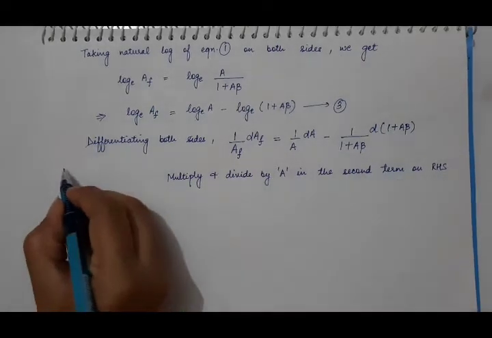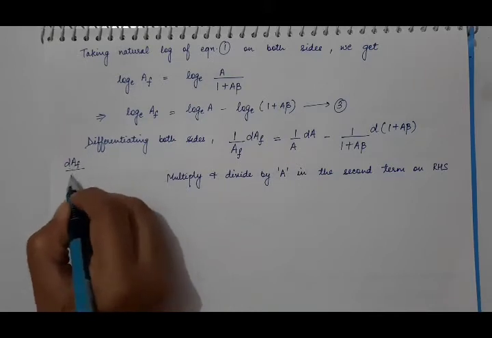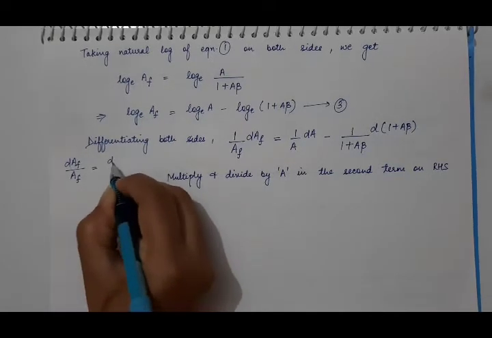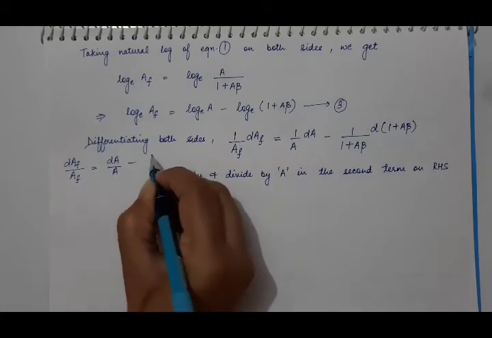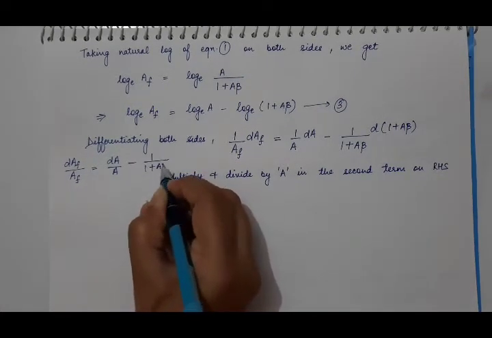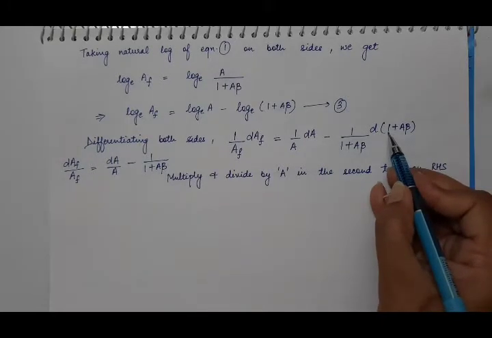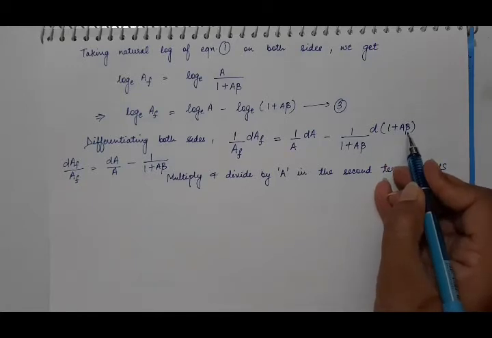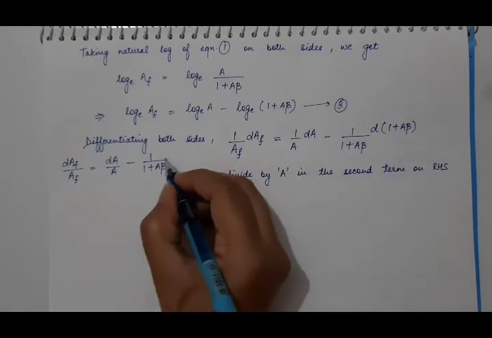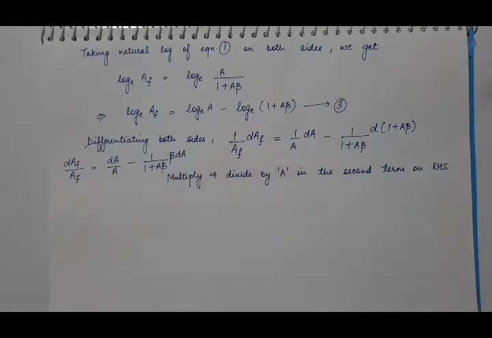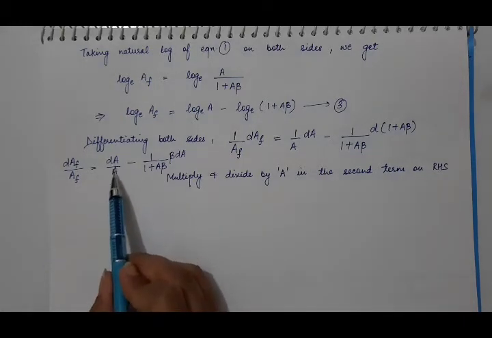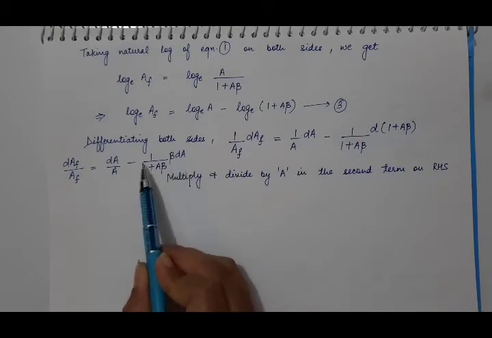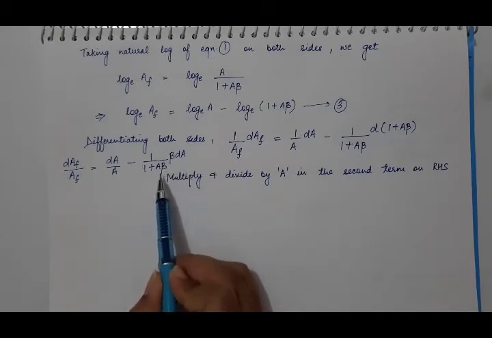So dAF by AF is equal to dA by A minus 1 upon 1 plus A beta into the differentiation of 1 plus A beta. Differentiation of 1, as it is constant, will be 0, plus beta is also constant, so the differentiation of A will be dA. So here we'll have beta dA. Now the next step: here we have dA by A, here we have dA, but in the denominator we don't have a separate A, that we can take common.